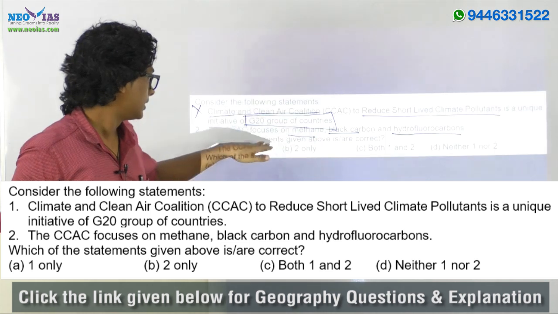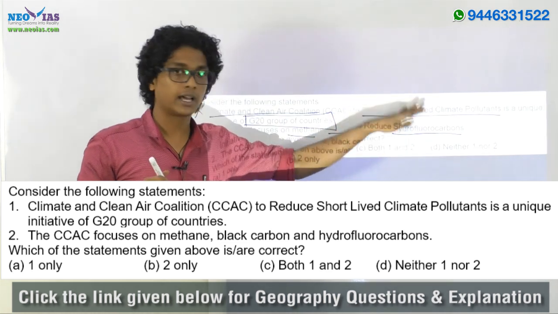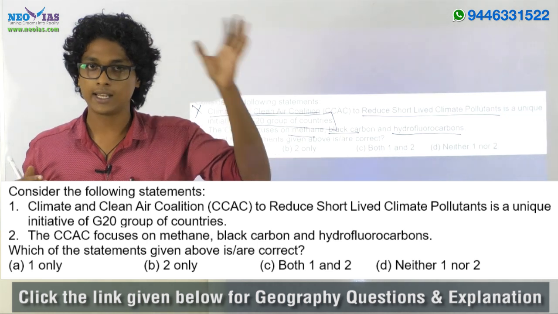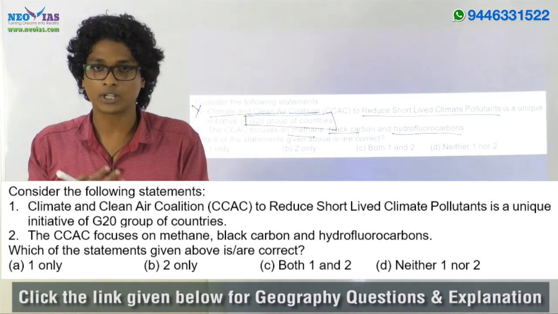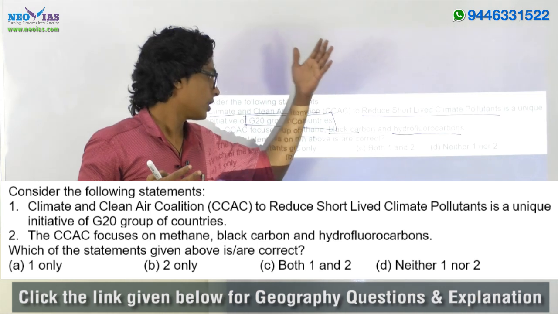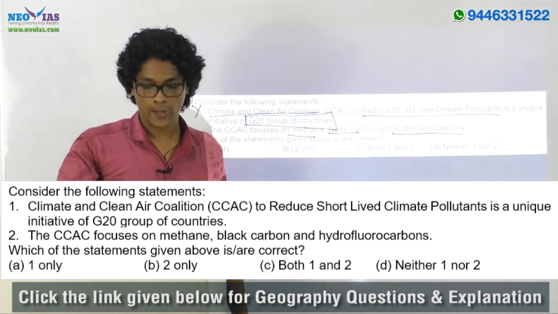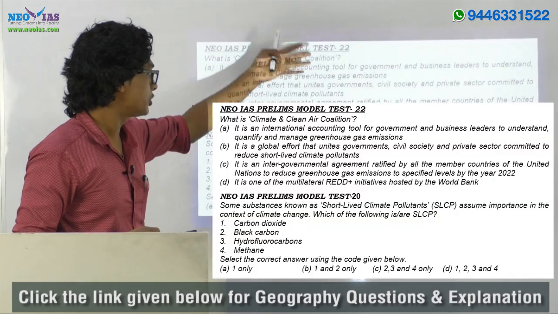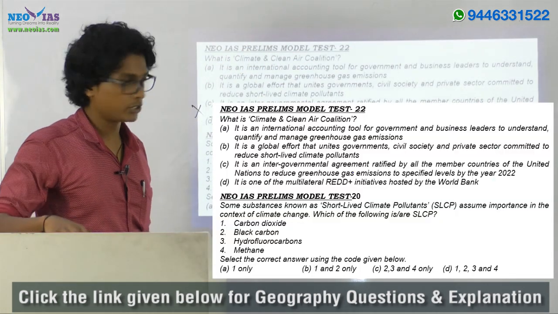Second statement: the Climate and Clean Air Coalition focuses on methane, black carbon and hydrofluorocarbon. In fact, the three gases given here are short-lived climate pollutants, and the Climate and Clean Air Coalition focuses on reducing these short-lived climate pollutants. Again, this question was asked in our PMD 22 as well as in our PMD 20.